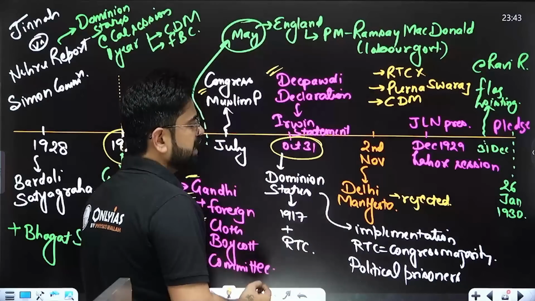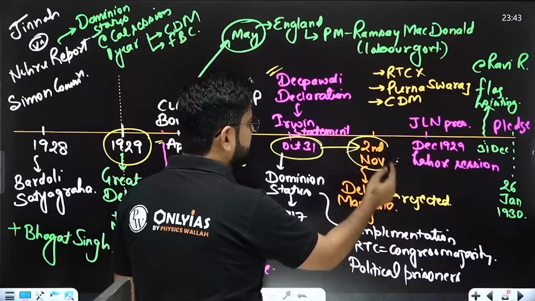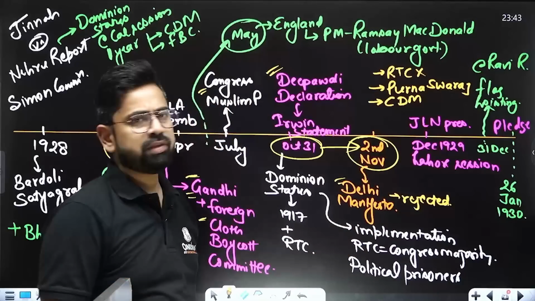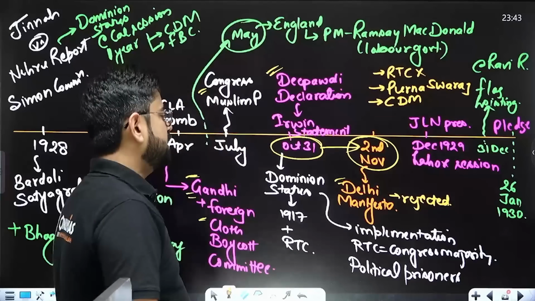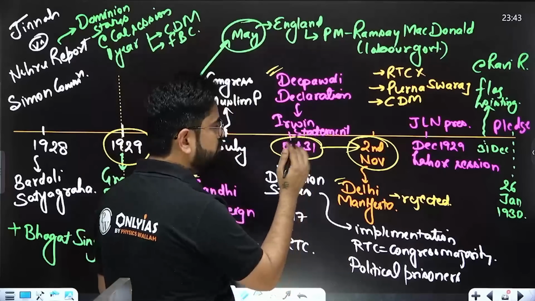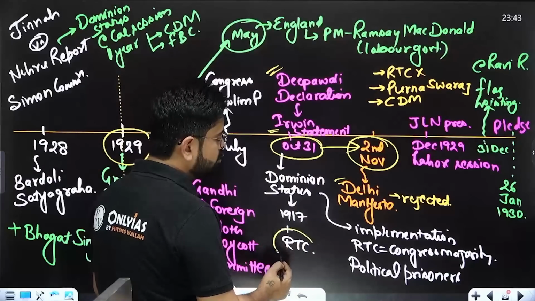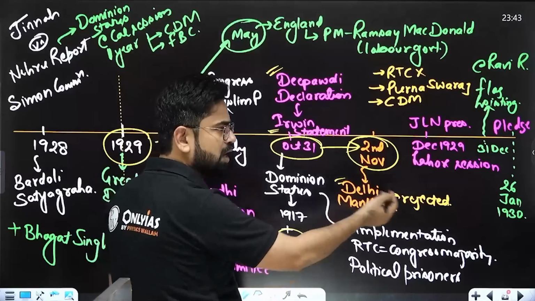It said that there is going to be a roundtable conference, and this roundtable conference will decide what is going to happen with India.